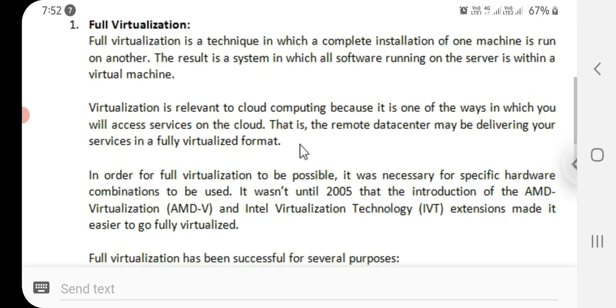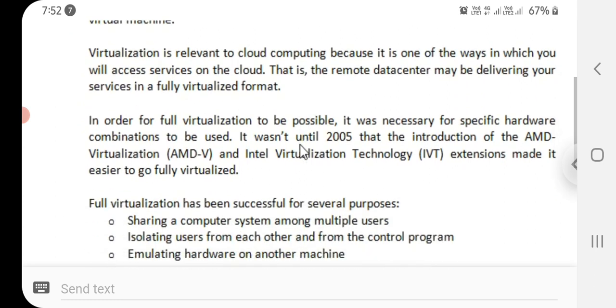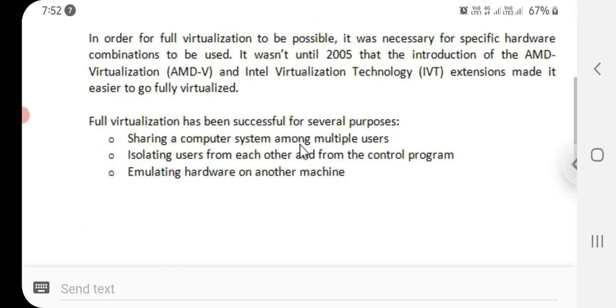In order for full virtualization to be possible, it was necessary for specific hardware combinations to be used. It was not until 2005 that the introduction of the AMD virtualization and Intel virtualization technology extensions made it easier to go fully virtualized.